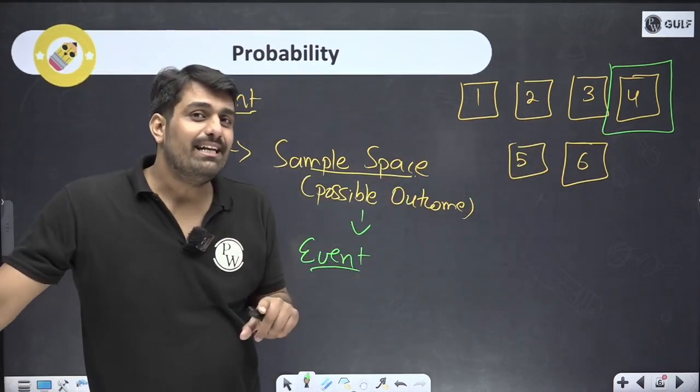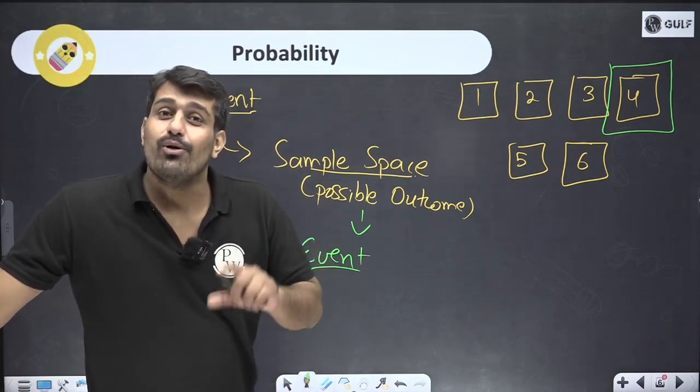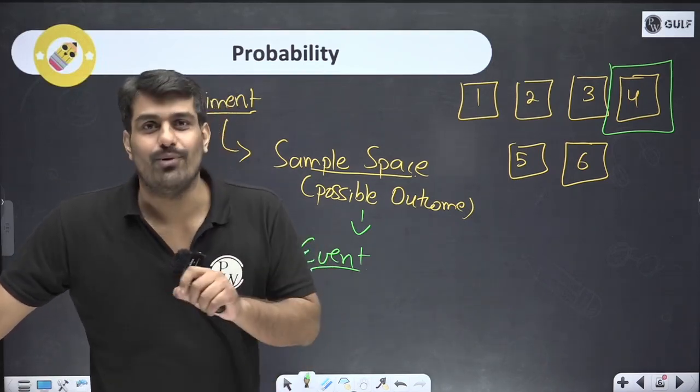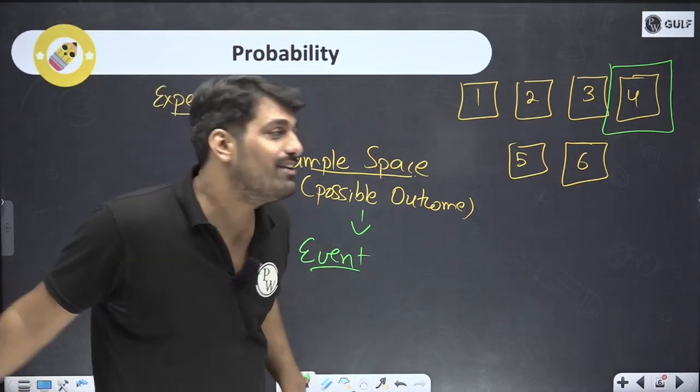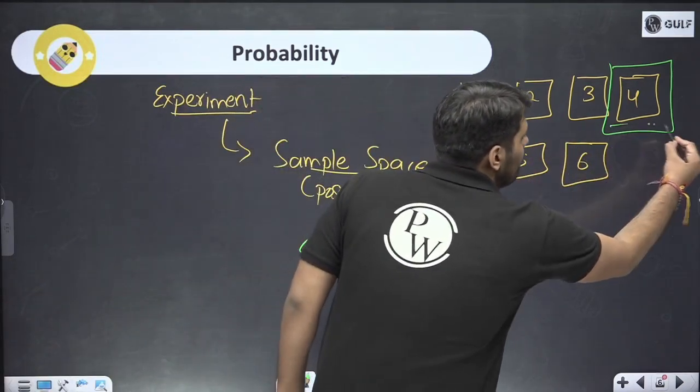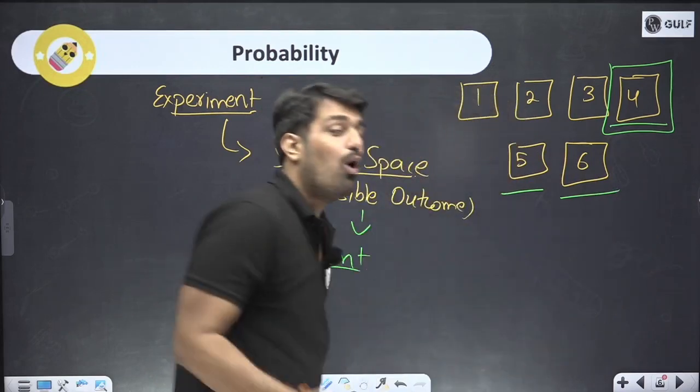Let's say you are playing a game of Ludo. Now, you are interested in getting anything above 4. That is also an event. So in that case, you will be interested in getting 4, 5 or 6. All 3 of them will work.